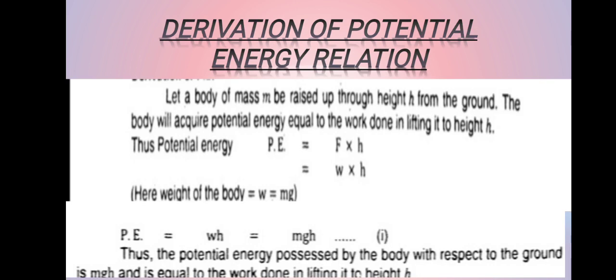We will derive a relation for potential energy, that potential energy equals F cross S. Here F is the work done, and this work done will be W equals mg. By putting the value of work done in the relationship, we get another relationship for the potential energy, that is equal to mgh. In simple words, we can say that potential energy relates to the mass of the body, gravitational acceleration, and the factor h also involves in this respect.